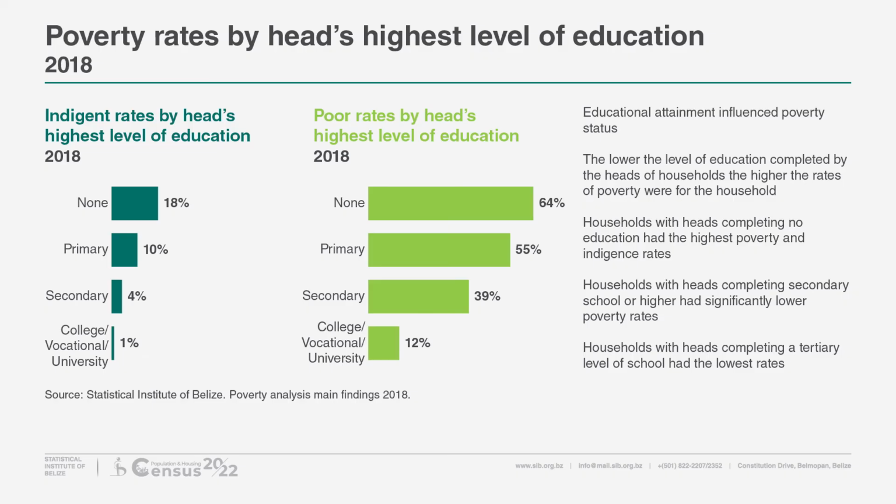Poverty rates by highest level of education of the head. Looking at poverty and education, educational attainment directly influenced poverty status. The lower the level of education completed by the heads of households, the higher the rates of poverty were for the household. Households with heads completing secondary school or higher had significantly lower poverty rates. Meanwhile, households with heads completing a tertiary level of school had the lowest rates.